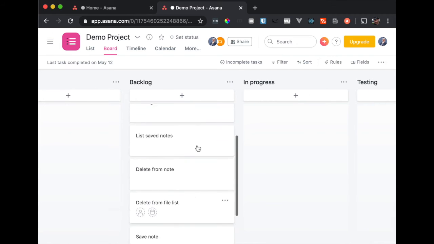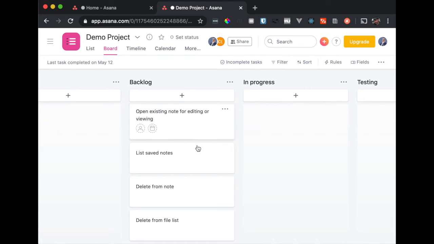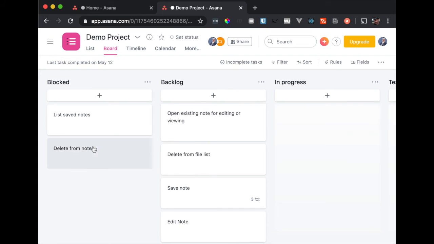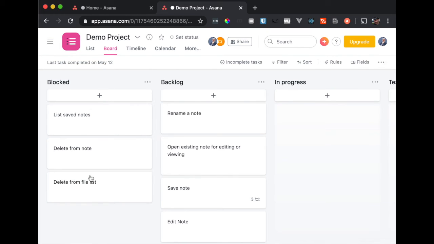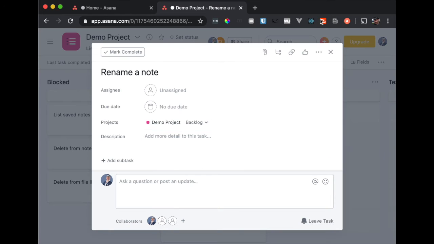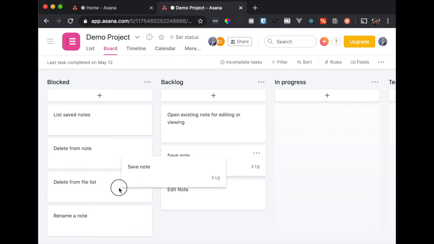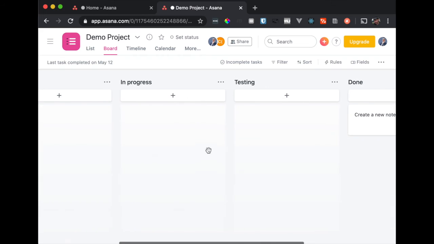Now, you might find out that, let's say you can't list saved notes until you have saved notes. Well, that goes in your backlog, or you're blocked. You can't do anything. In fact, you can't delete a note until you can create notes. You can't delete a file from a list unless you already can list saved notes, right? Ideally, actually, in reality, all of these are blocked until this is done.